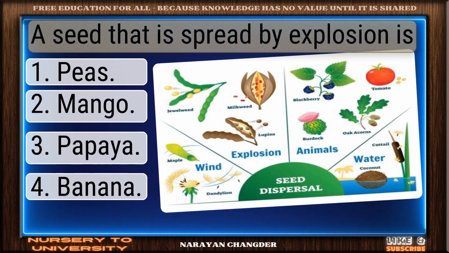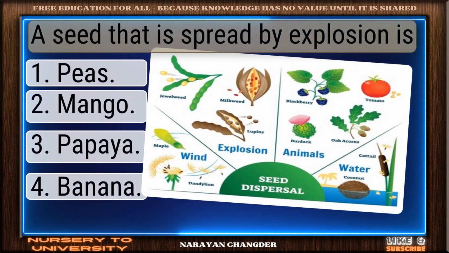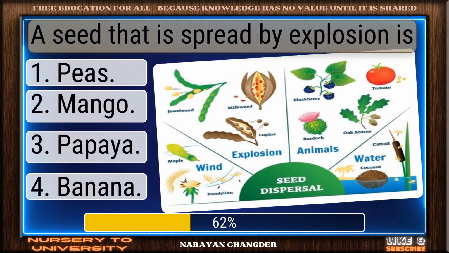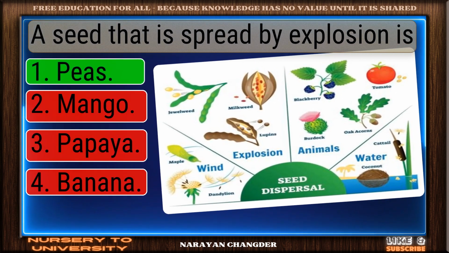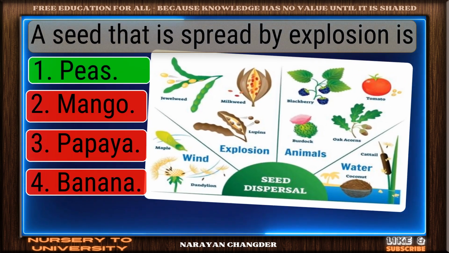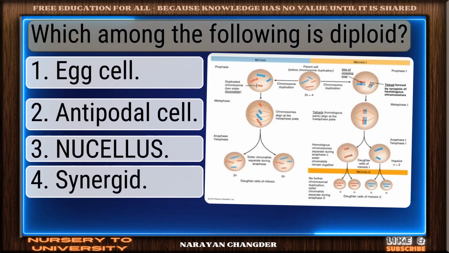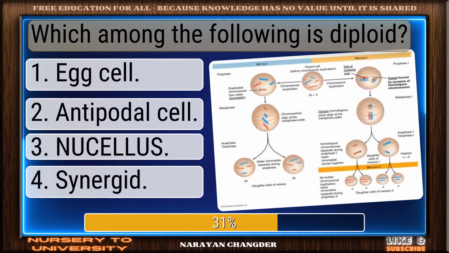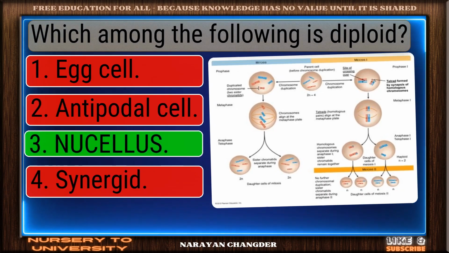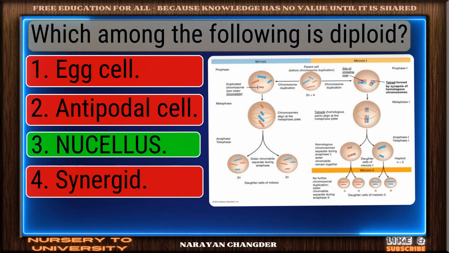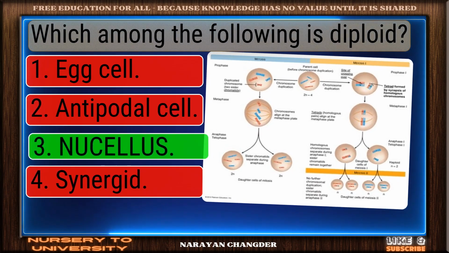Question number 104. A seed that is spread by explosion is. Great thinking. Peas is the right choice. Question number 105. Which among the following is diploid? Well done. Nucellus is the right choice.